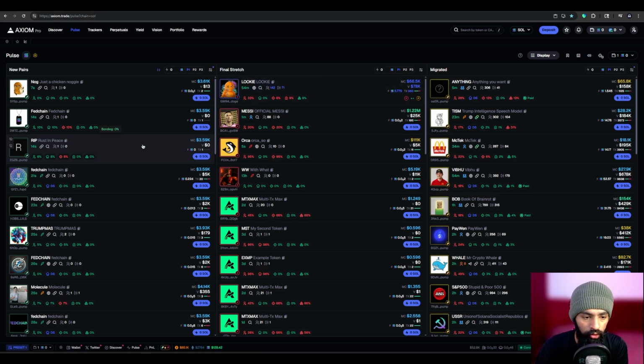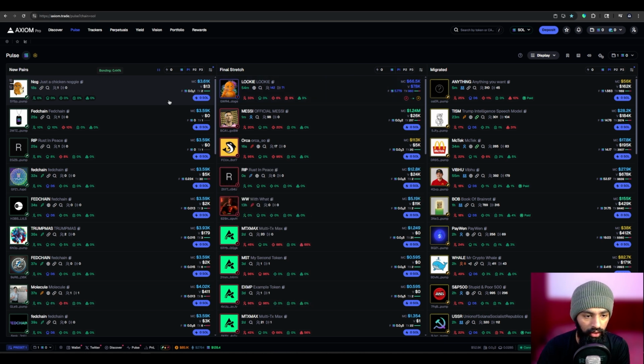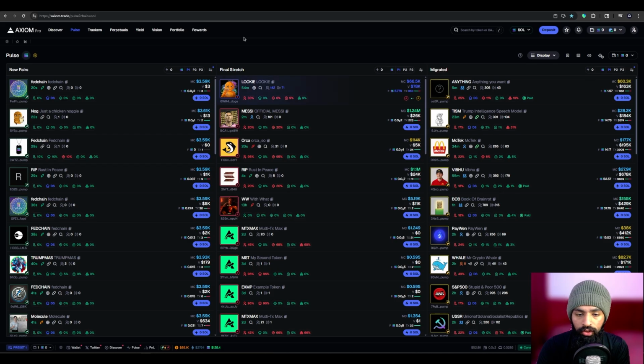If you're trading with a small portfolio, I highly don't recommend new pairs, because you could lose very fast on these. It is very easy to become exit liquidity for a lot of the people that are trading these coins. So if you do want to choose a safer side, choose Final Stretch or Migrated. Again, these will be your best options.